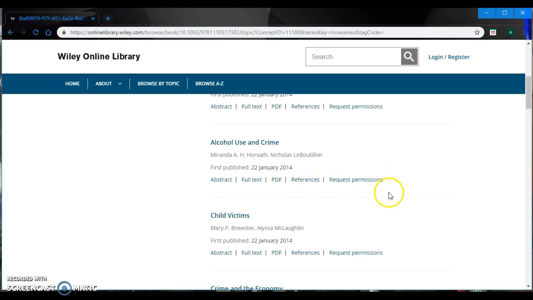and for request permissions, if you want to publish something or do something else with that, you have to request some permission. You can do it through this site.